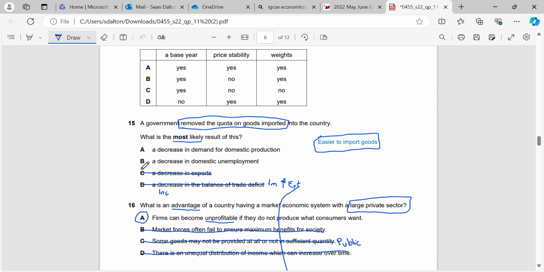And a decrease in domestic unemployment? No, it's likely to go the other way. We may have more domestic unemployment, especially if our exports go down, there'll be fewer jobs available for people. But a decrease in demand for domestic production is the most likely thing to happen. As we switch to more imports, people will import instead of buying from their own country. So nothing to do with exports, just to do with the domestic market for goods and services.